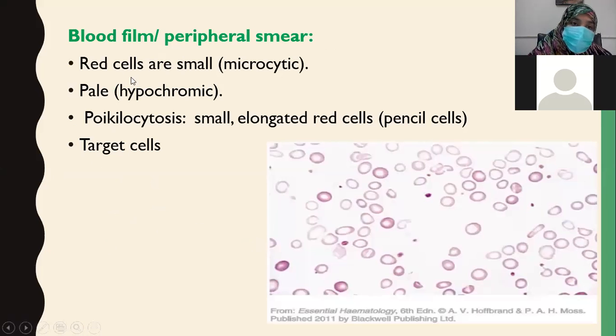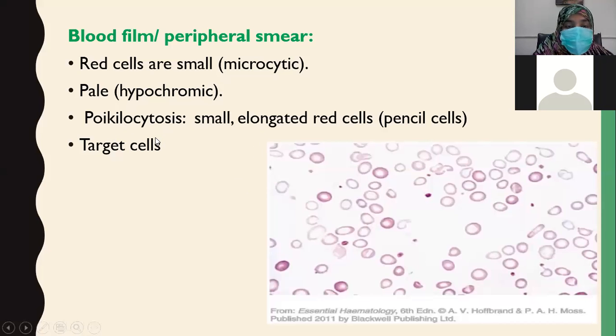On peripheral film, this is very important. On peripheral film, red cells are small and microcytic. I hope you can see this picture. These are small cells, smaller than usual cells, but they have more central pallor. Usually RBCs have 1/3 central pallor. These cells are empty. So the cells are small, microcytes, pale. You can see the boundary. So they are pale hypochromic cells.